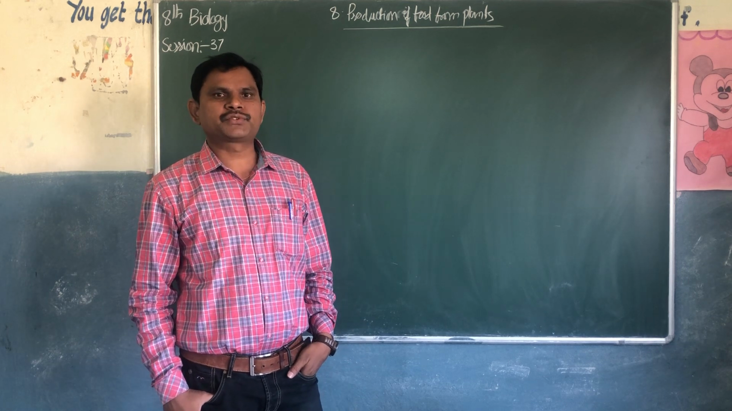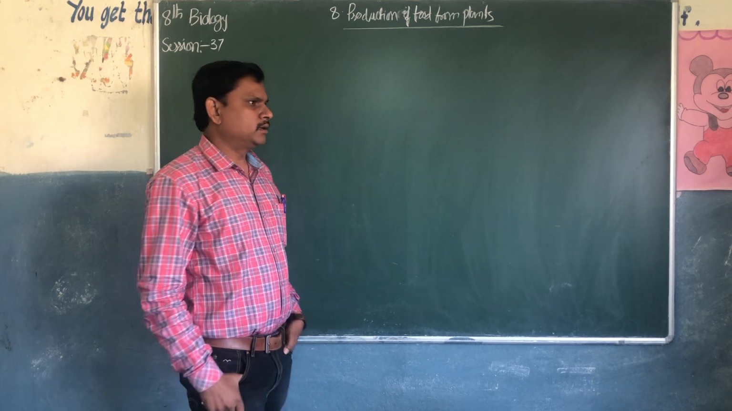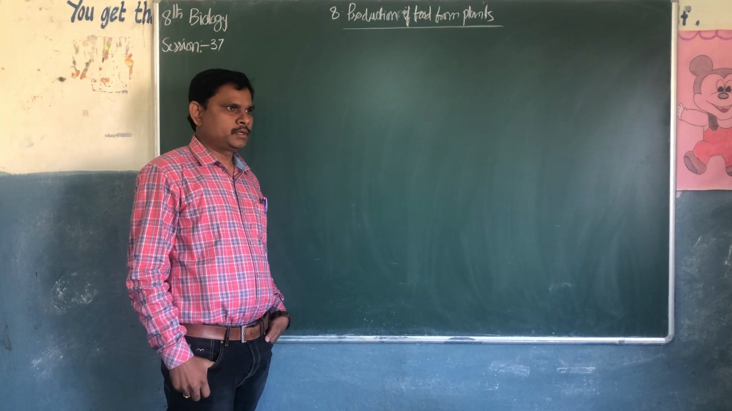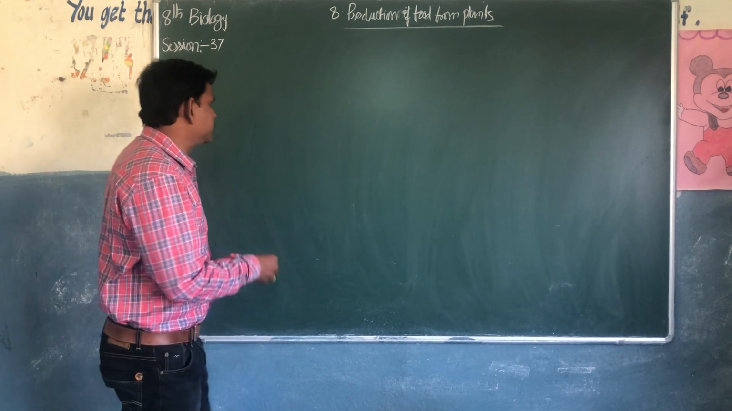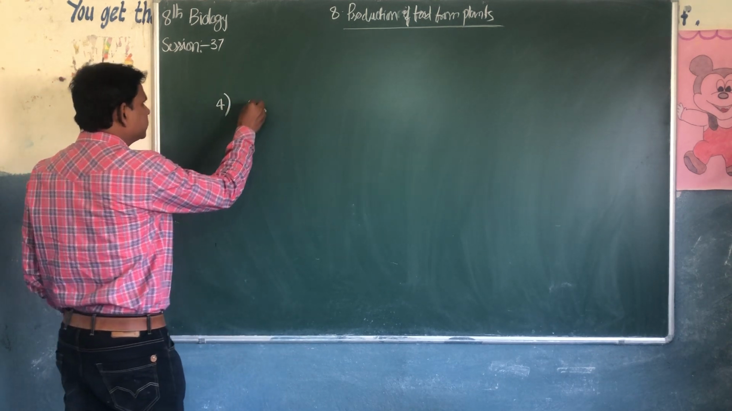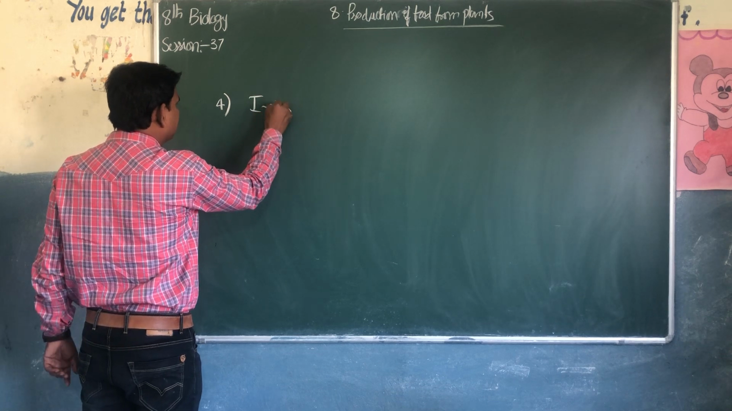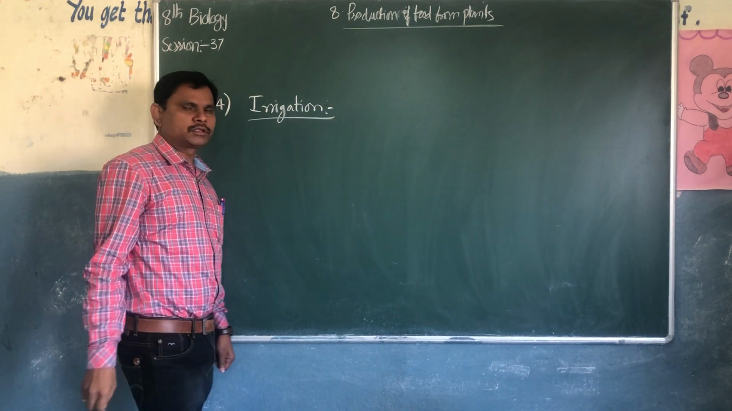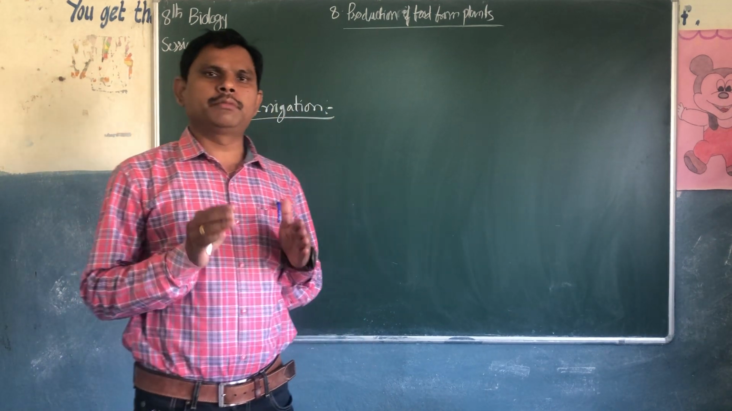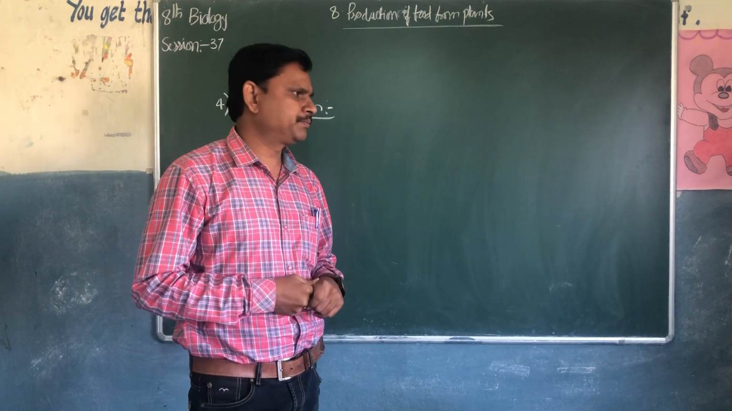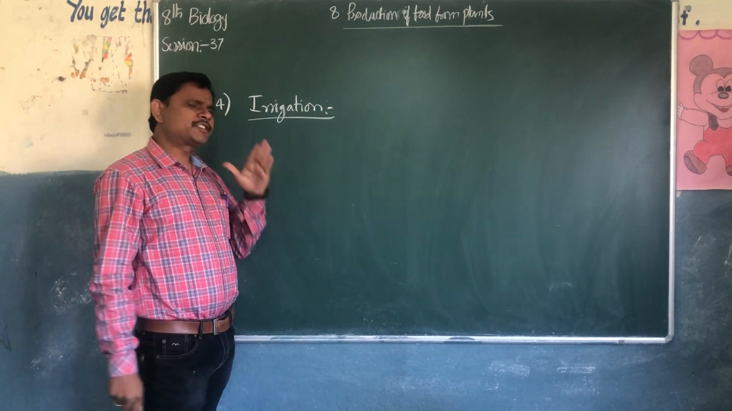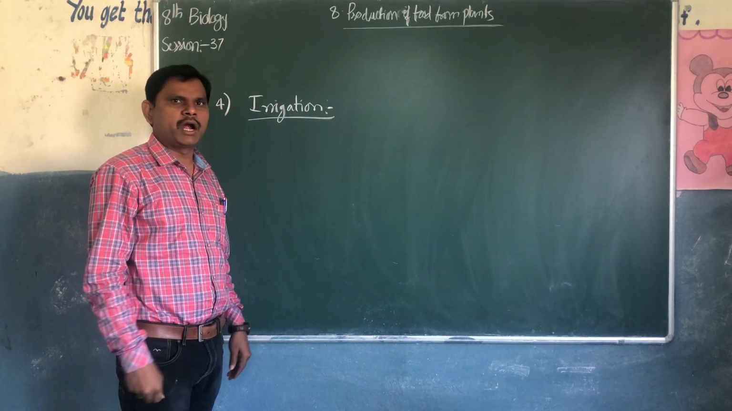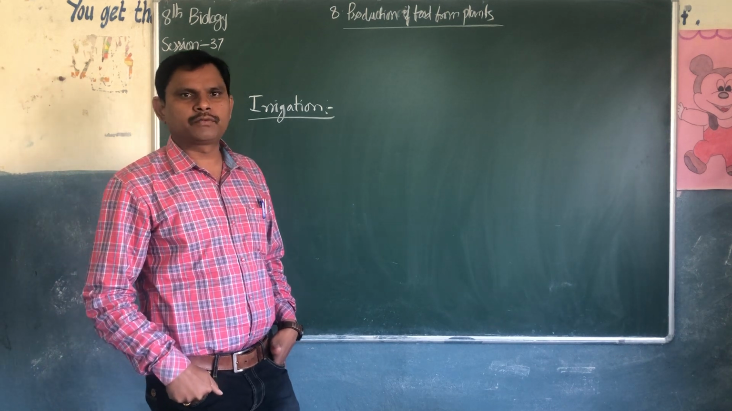The first one is preparing soil, and the second one is sowing. The third one is applying manure and pesticides. We are going to discuss the fourth one, that is irrigation. This is the fourth method, a very important method for the crops, for the fields. All steps are very important in agriculture because every step is required for proper growth of crops in the fields.